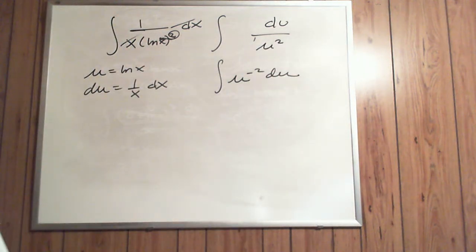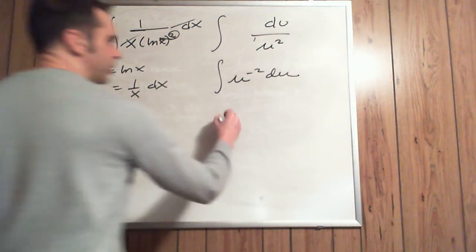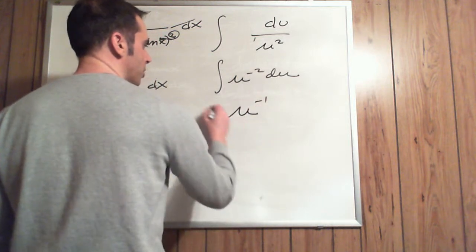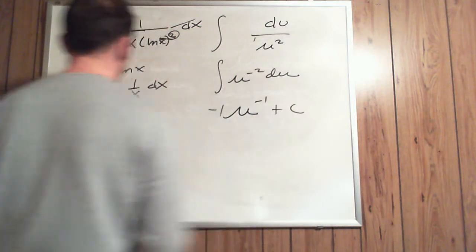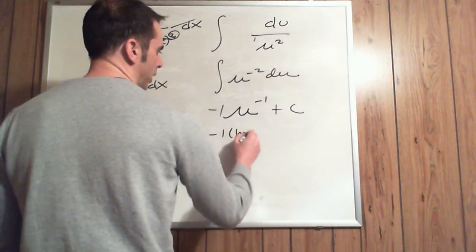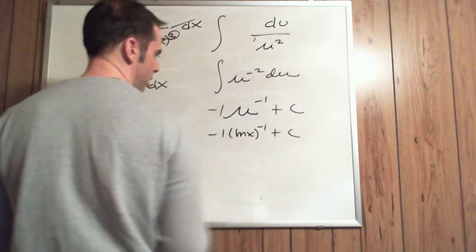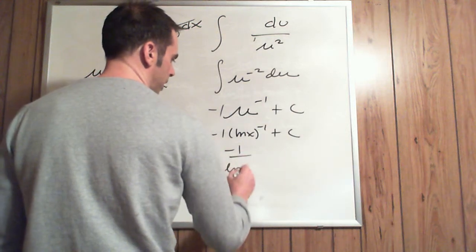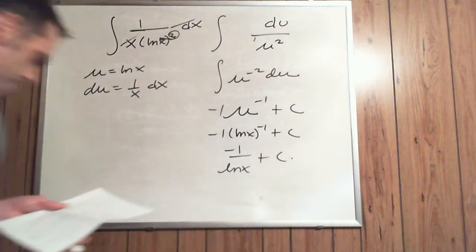Careful here that when you add 1 to that, you get u to the negative first divided by negative 1 plus c. So that answer would become negative 1 times the ln of x to the negative first plus c, or negative 1 over the ln of x plus c.